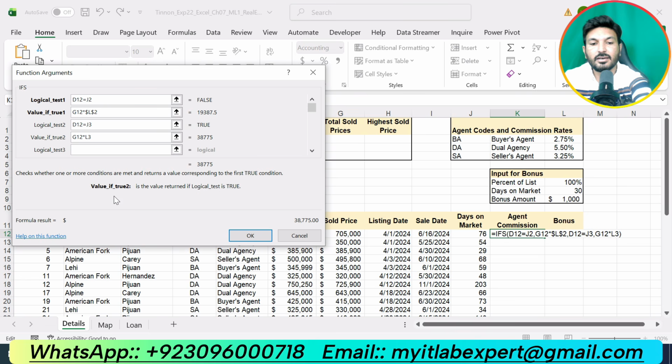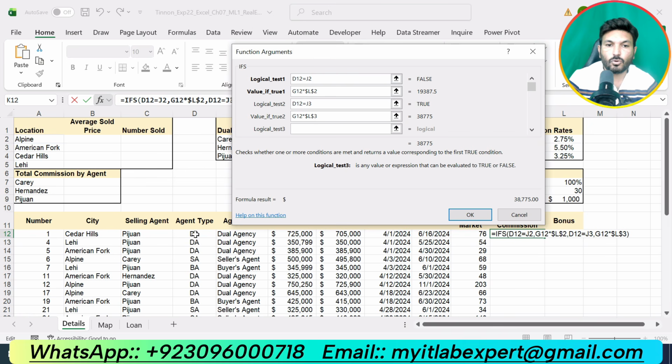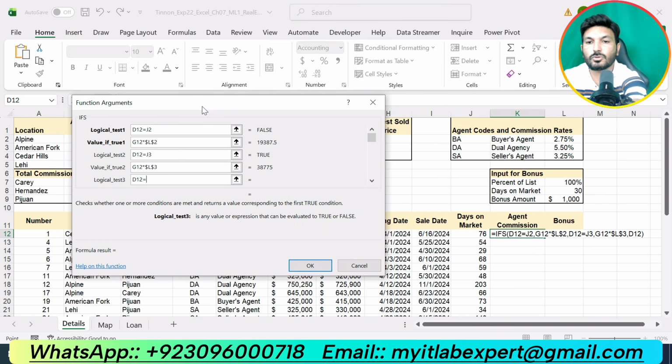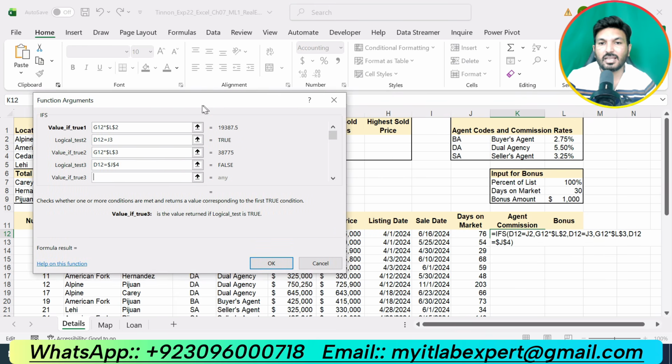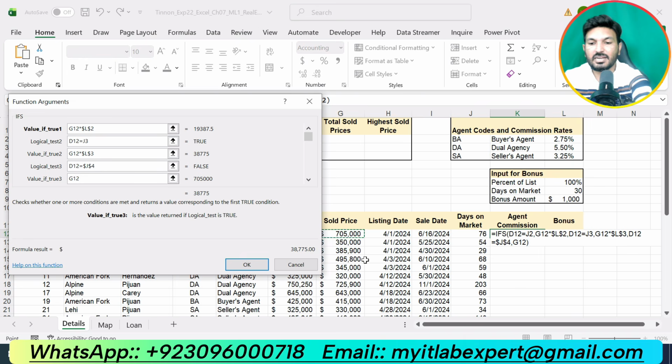That is the rate. If the agent code, that is D12, is equal to J4, then our agent commission will be the sold price, that is given in cell G12, multiplied by L4.